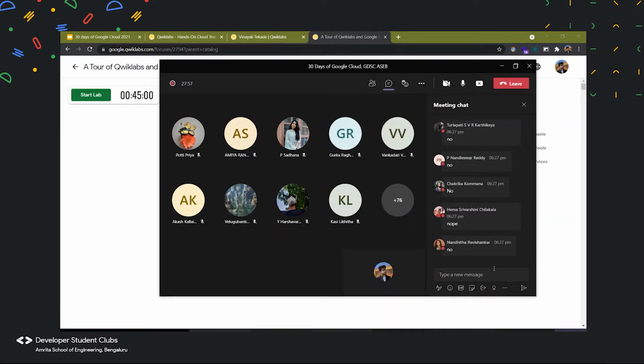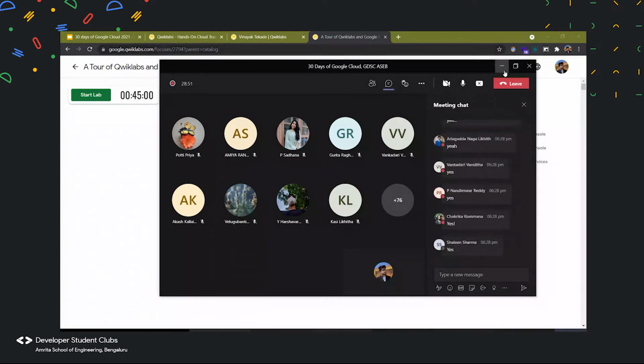Okay, so let me tell you, the quick lab session we are going to have now is completely free of cost from Google, and for the labs which they're providing, each credit, let's say if you have one credit, each credit almost costs like a $1. So in this whole 1 month, we'll be using credits worth of, I guess, $300. Isn't that exciting? All right, so let us begin.